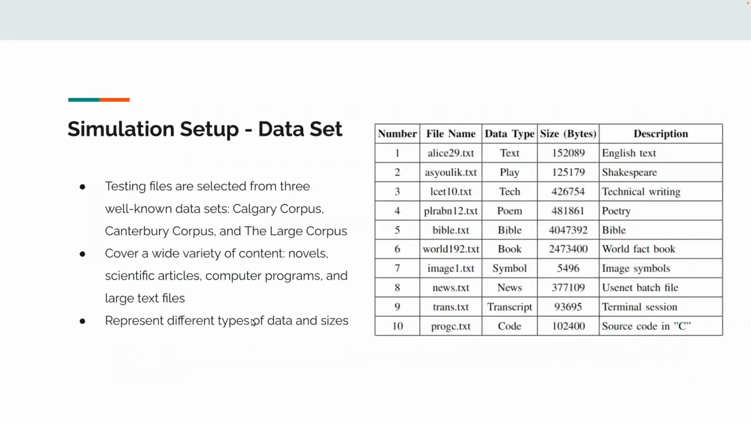Simulation setup. We mainly use 3 well-known datasets to test and compare the algorithms, including the Calgary corpus, Canterbury corpus, and the large corpus. The corpora include files such as novels, scientific articles, computer programs, and large text files, which can be challenging for compression algorithms. These files are representative of different types of data and sizes, ranging from 8 kilobytes to 4 megabytes, making them a good benchmark for evaluating compression algorithms on real-world data.